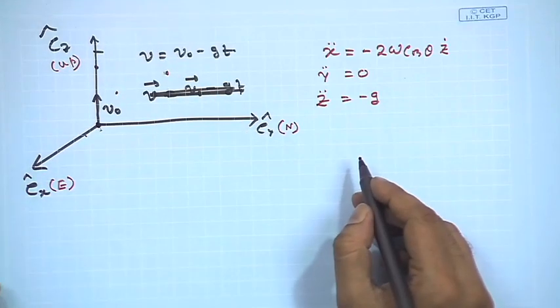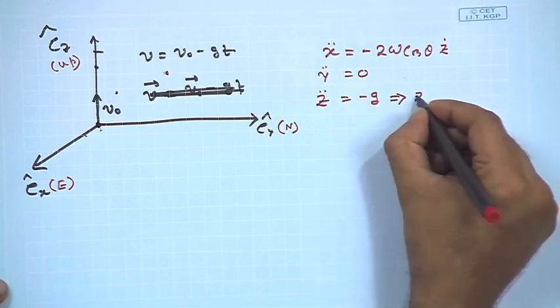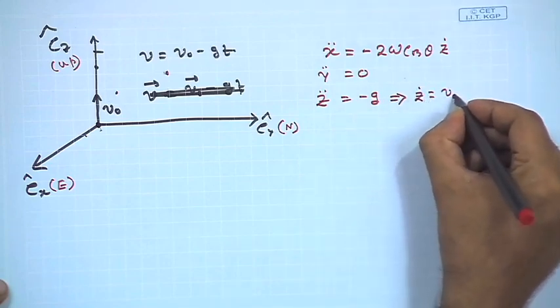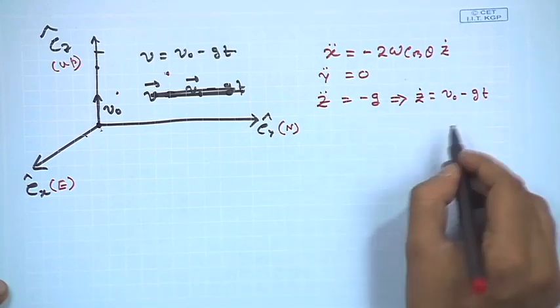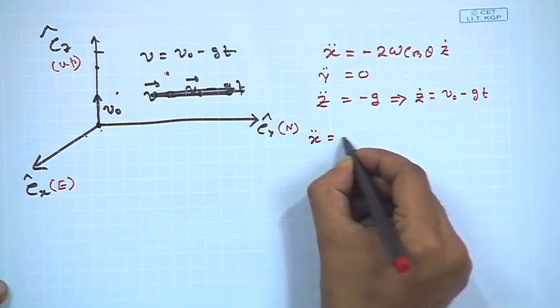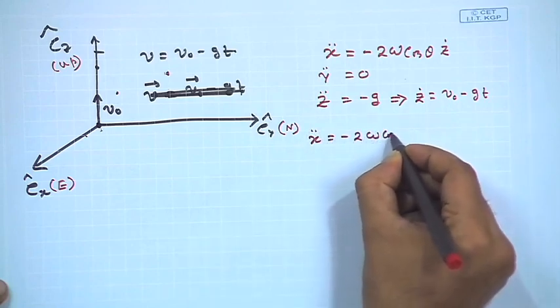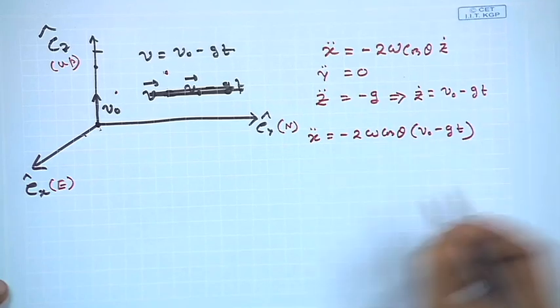Now, if we again substitute z dot, which will be given by v 0 minus g t at any point, taking this initial consideration into account, we get x double dot is equal to 2 omega cos theta times v 0 minus g t, right.